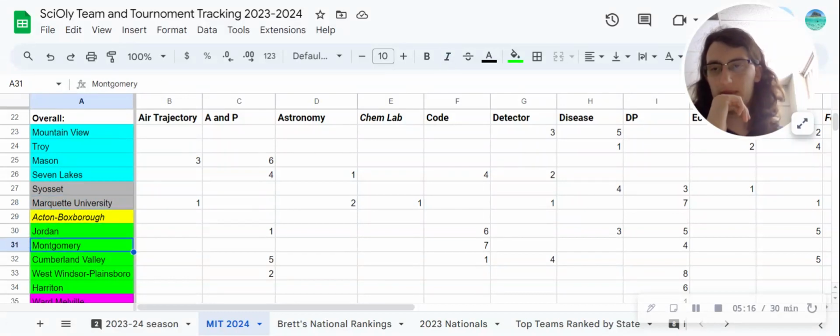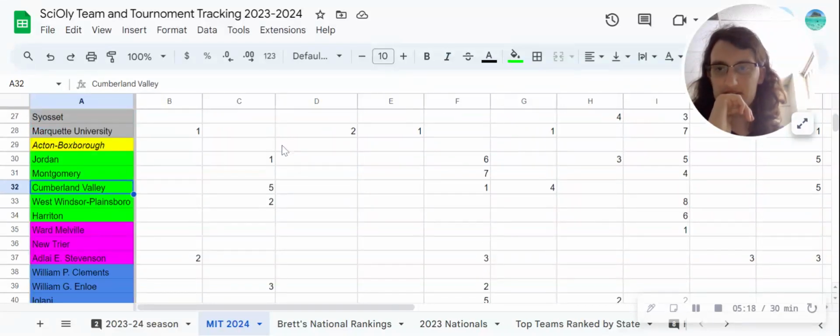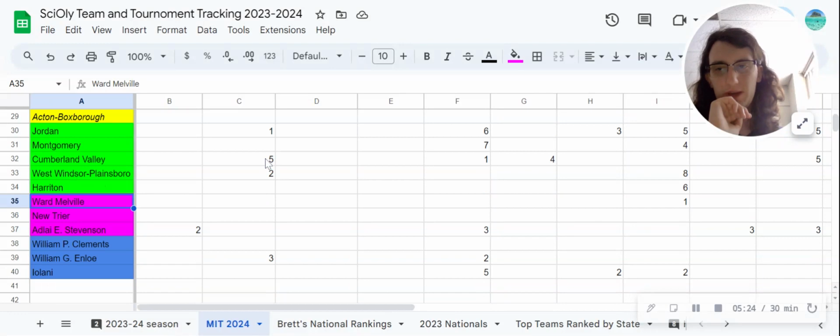Jordan eighth. Montgomery ninth. Cumberland Valley 10th. West Windsor Plainsboro 11th. Harriton 12th. Ward Melville 13th. New Trier 14th. Stevenson 15th. William P. Clements gets 16th. William G. Enlow gets 17th. And last but probably not least, at least in some of these events, Iolani will get 18th.